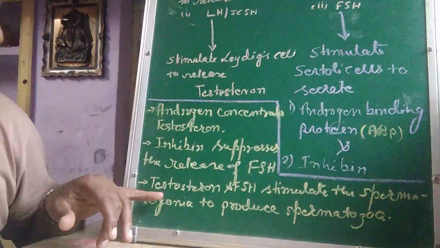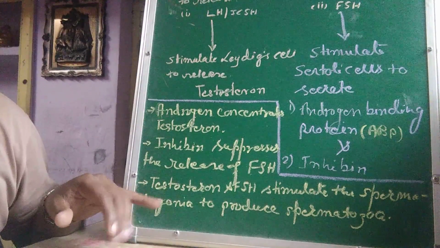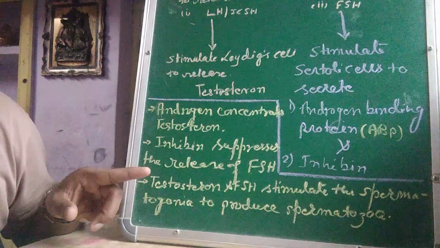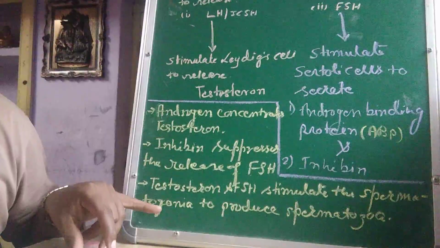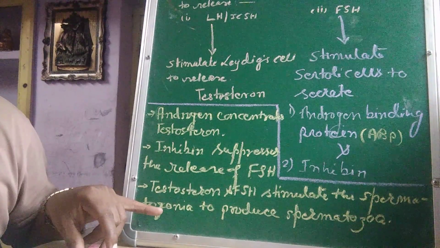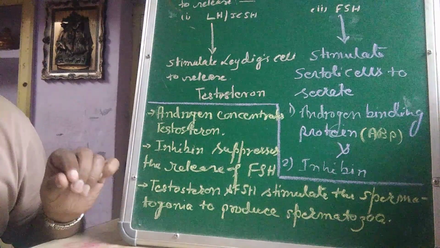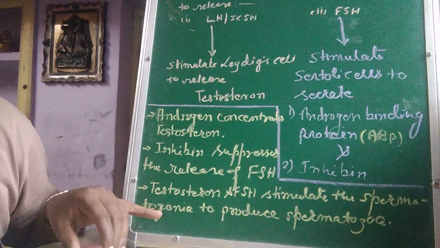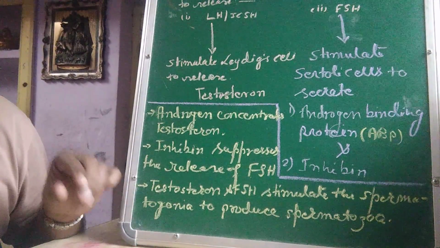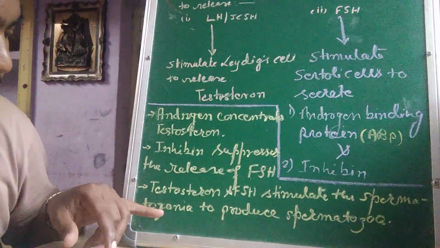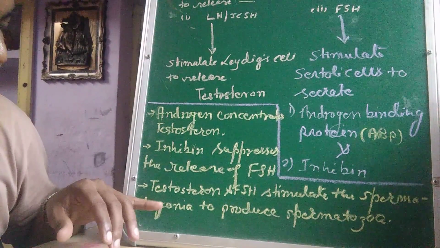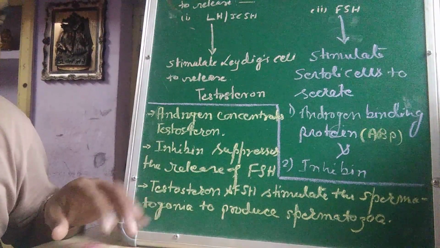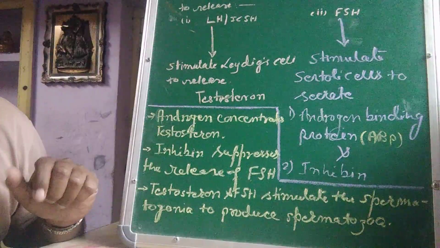The third one is testosterone. Testosterone and FSH both stimulate the spermatogonia. We have studied that spermatogonia are the initial part of the formation of sperm. So spermatogonia are the specific cells producing sperms. Spermatogonia are stimulated by testosterone and FSH to produce spermatozoa.